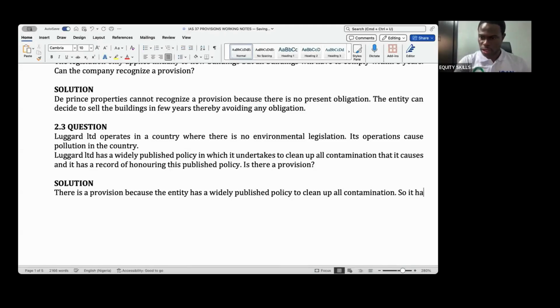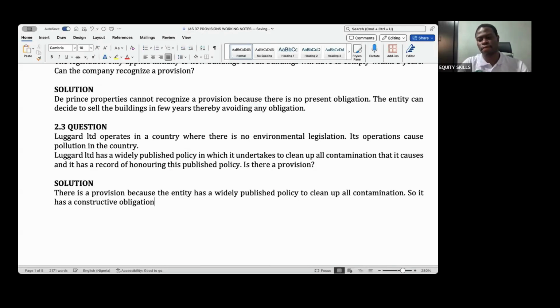So it has a constructive obligation. So it has to make a provision just because it has a widely published policy. But note that the other two criteria must also be met.